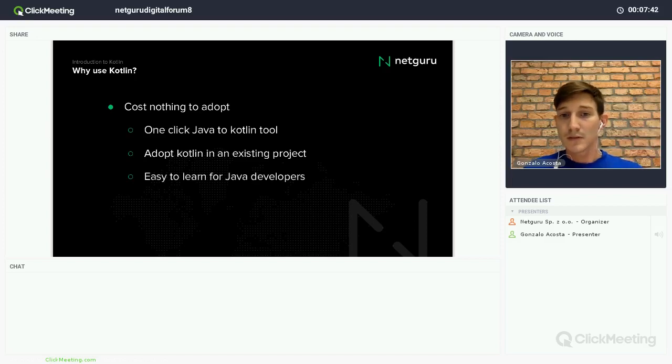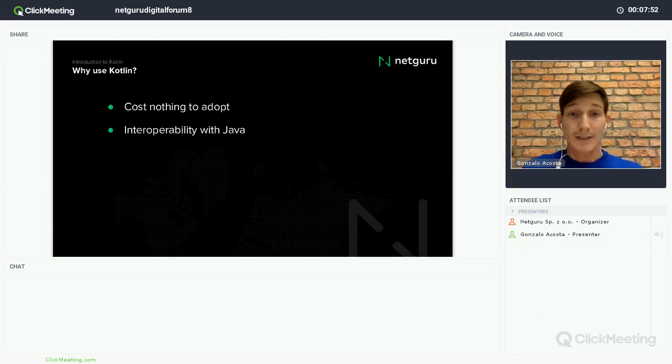As I was saying, the syntax is really lean and intuitive. You will see it's really easy to understand. It has interoperability with Java. You can use all the existing libraries and frameworks written in Java in Kotlin, and by default it doesn't need any wrapper or anything weird. You just use the libraries. It imposes no runtime overhead, which means it will not take more time than Java to compile.